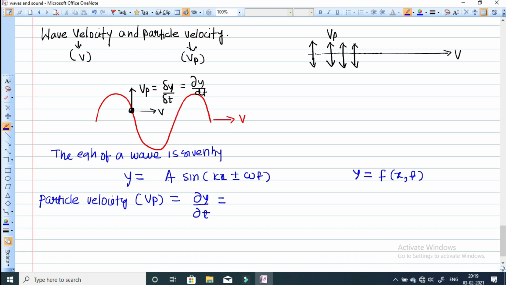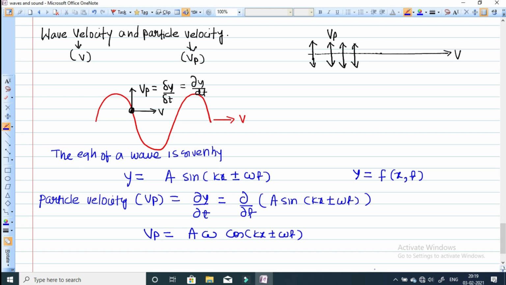When you differentiate a sine of kx plus or minus omega t, a is a constant so it stays out, the differentiation of sine is cos, and since the coefficient of time is omega, omega will be multiplied. So Vp is a into omega into cos of kx plus or minus omega t.